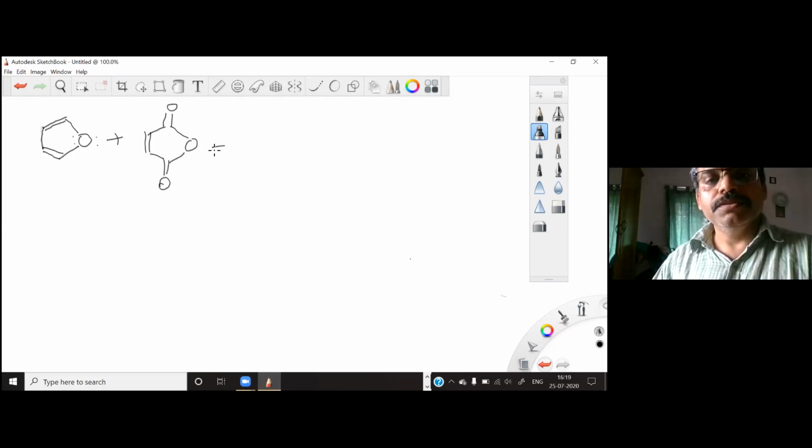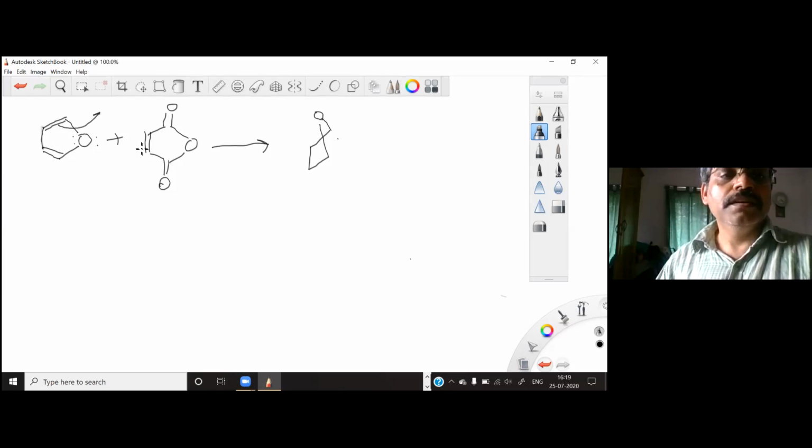When we do this reaction, we can have two isomers of the product. It's basically one isomer. You can see I have drawn this 5-membered ring furan in this fashion, and when you do this cycloaddition, you have the cyclic rearrangement of these electrons.